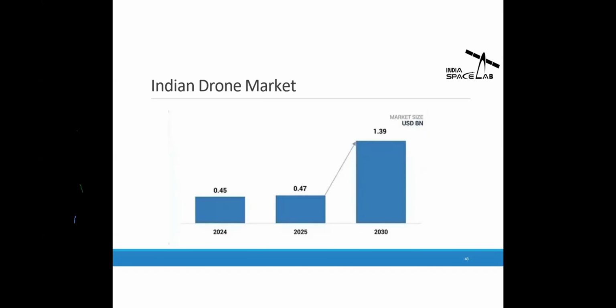Then in 2025, it is 0.47 billion dollars. But the prediction for 2030 is 1.39 billion dollars, because now we can see the actual use cases of the drone. In every sector, the drone is becoming very helpful, like agriculture, defense, and surveillance. It is widely used and saves cost and time.